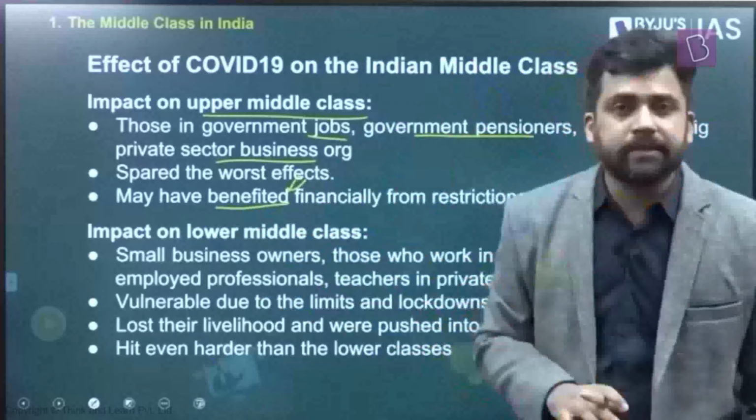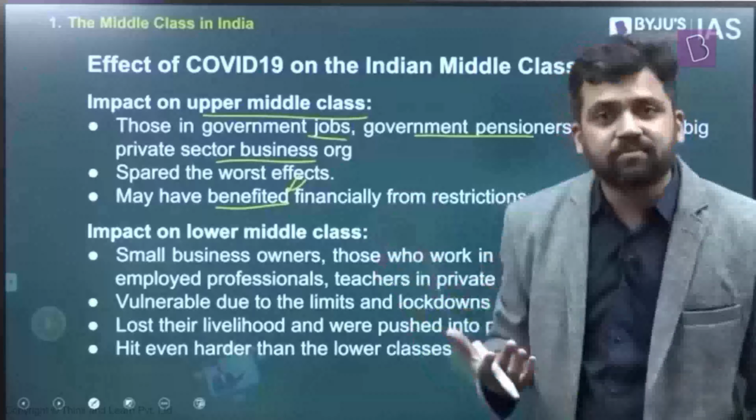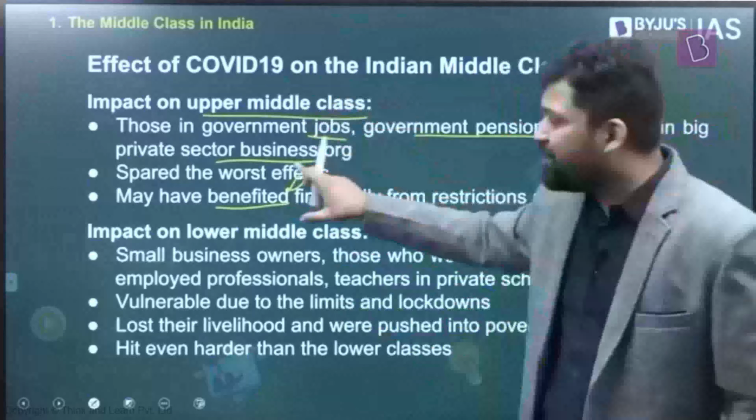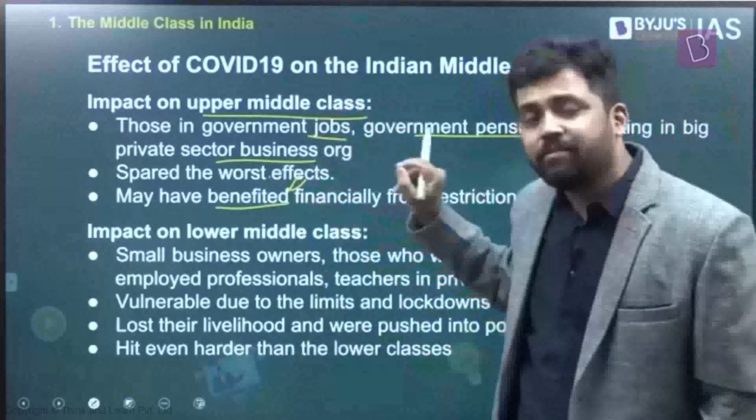So those who would have been working in these sectors would have seen an increase in incomes. Just think of the number of delivery apps and other things which came up during the pandemic. It increased drastically because they were profitable. So those in the upper middle class would have been spared from the worst impacts. Some of them might have even benefited.